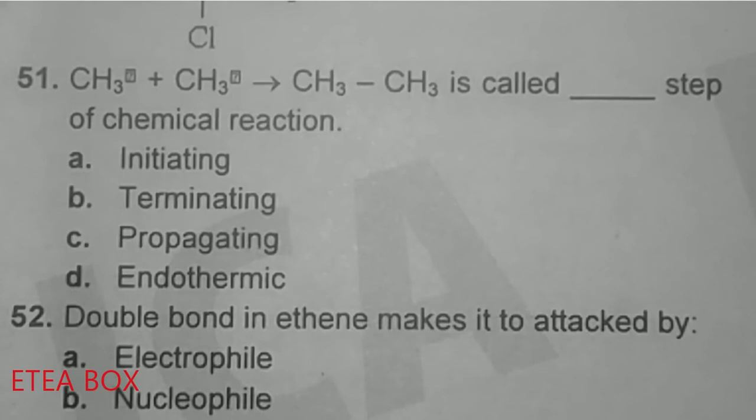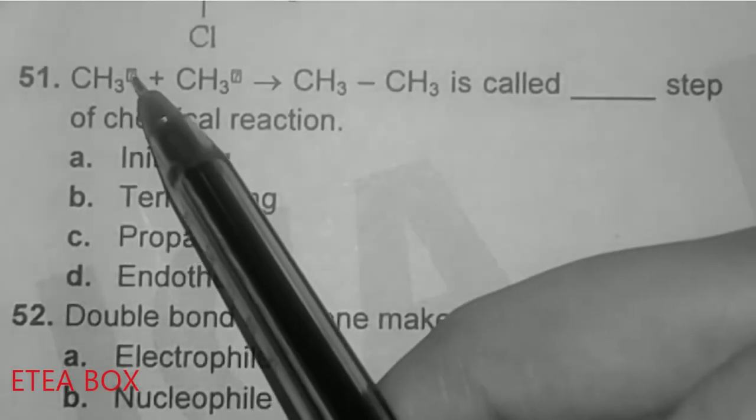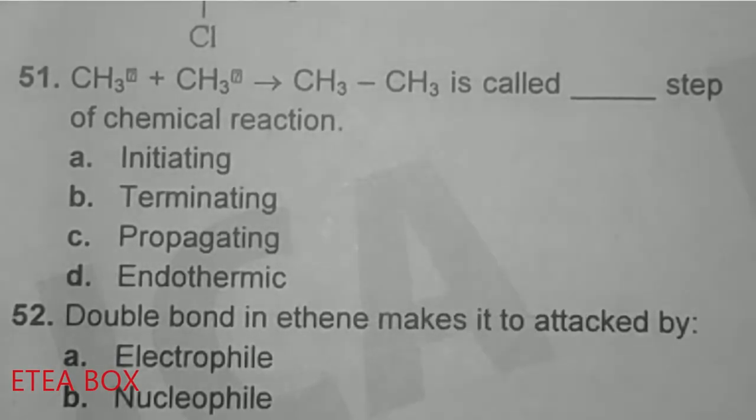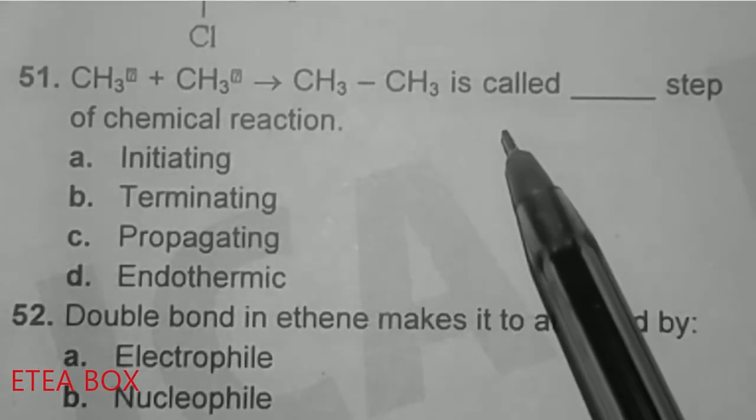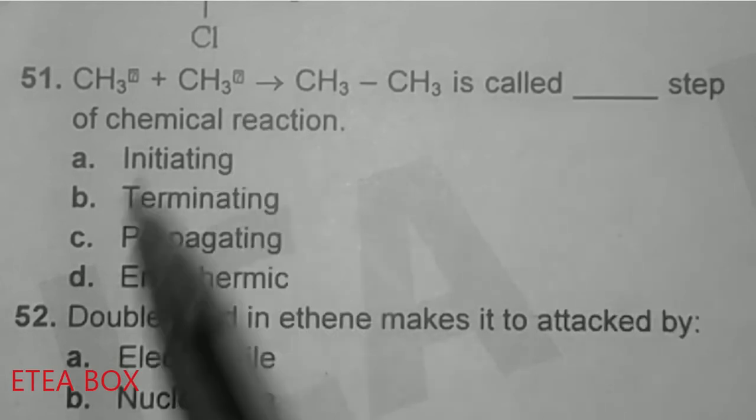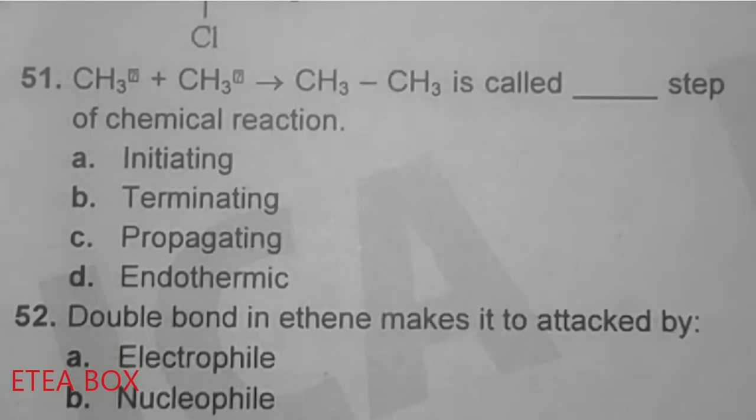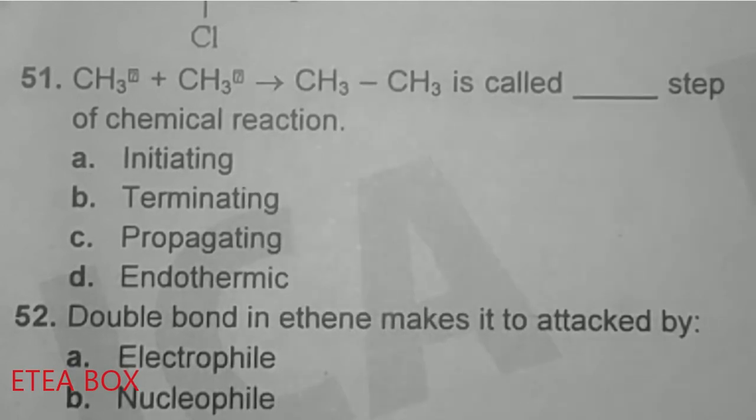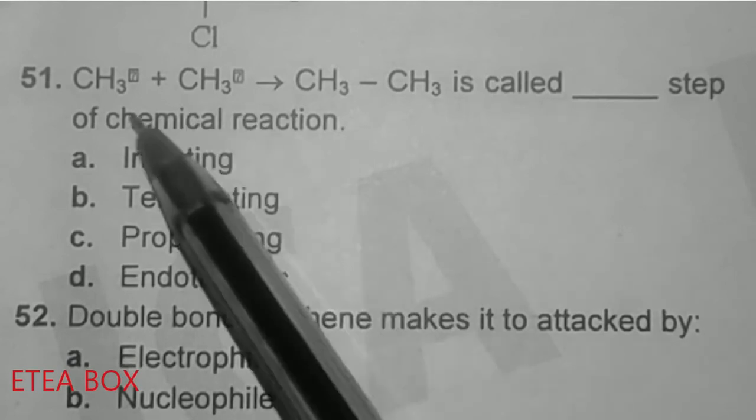Option D. Look, CH3 plus CH3, and here on the right side the question mark is present. It will give ethane. So in the substitution reaction of alkane, what is this step called? We have to find whether it is initiation, termination, or propagation. Now look at here, initiation. We know that at the initiation stage one chlorine molecule is broken into two free radicals, so it means that this one is not an initiation.